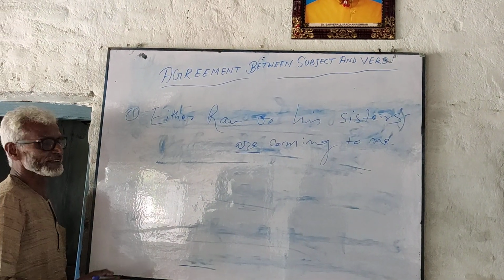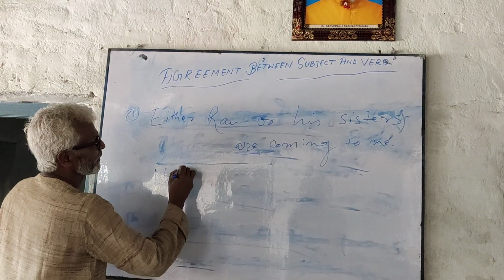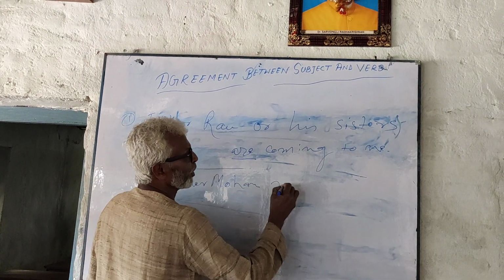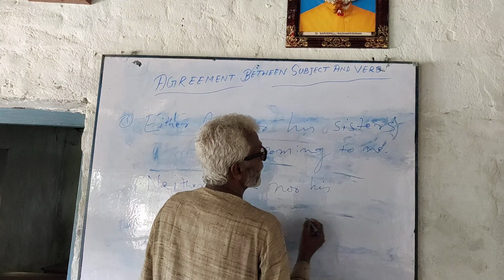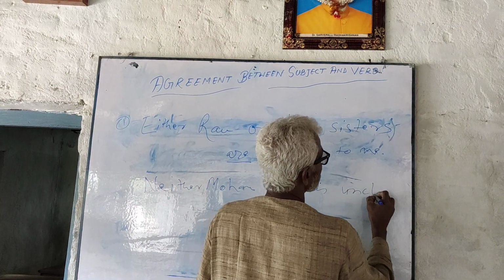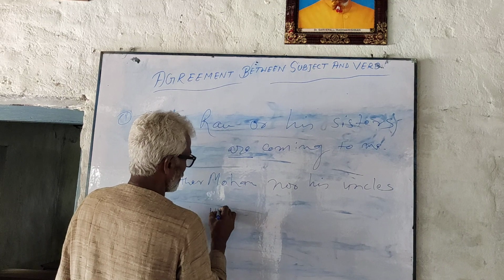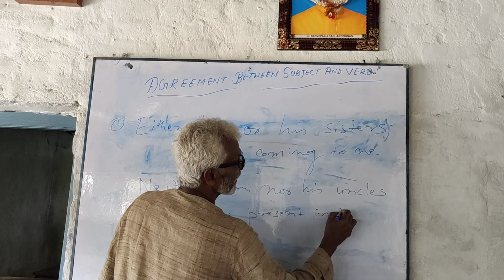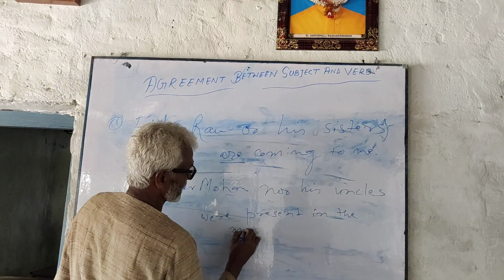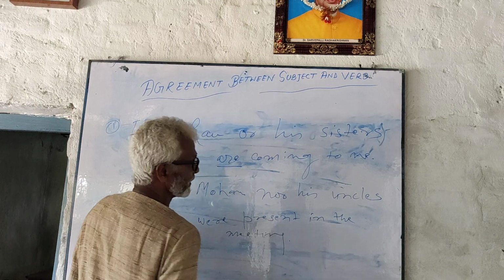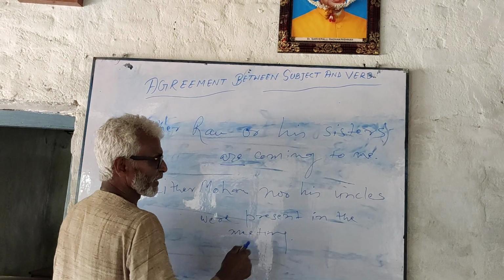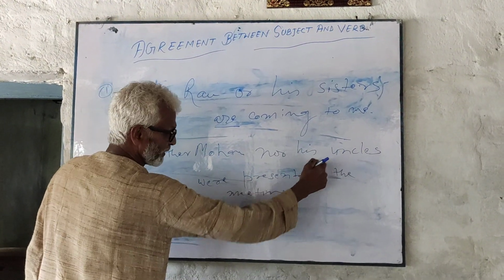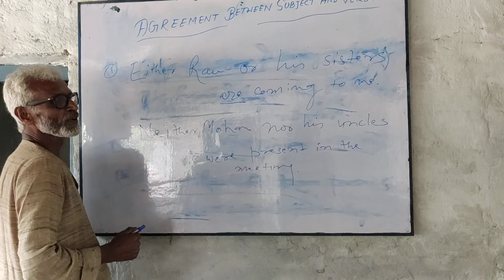Same case is with neither nor. Neither Mohan nor his uncles were present in the meeting. The nearest subject to the verb is uncles. That is why the verb is in the plural number.